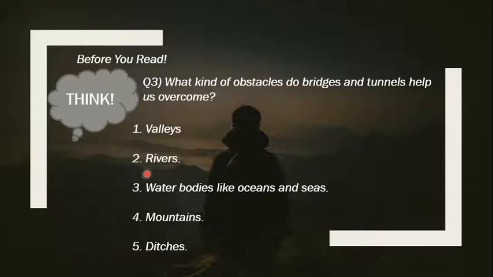Then rivers. When we have rivers between two mainland or two dry land, we can use a bridge to go to that part of the land. So if we have one area here and the other area here, and any water canal, river or stream running between it, we can help build a bridge over it and cross to that side without any hurdle or obstacle.